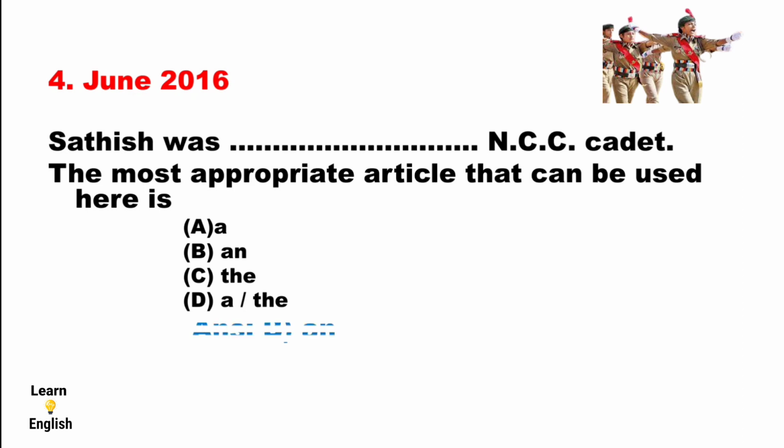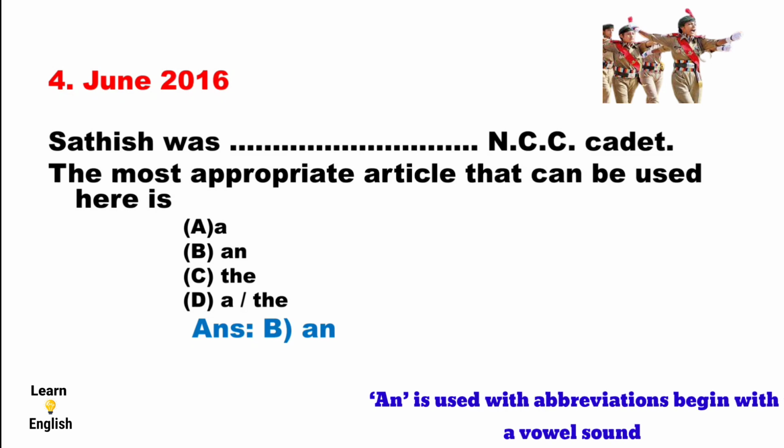The answer is option B, an. Why is an correct here? Do you know? Because we applied a rule here. The rule is: an is used with abbreviations that begin with a vowel sound. This rule is applied here, an NCC cadet. That's why an is correct.